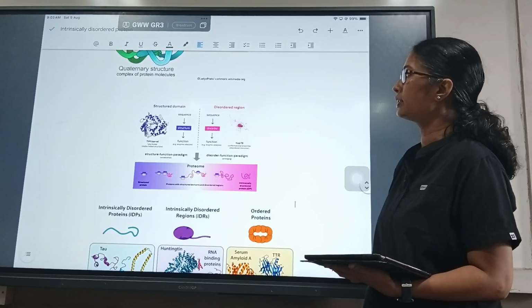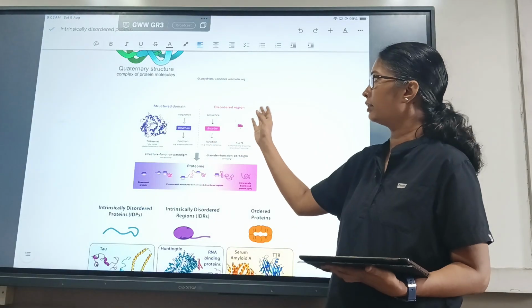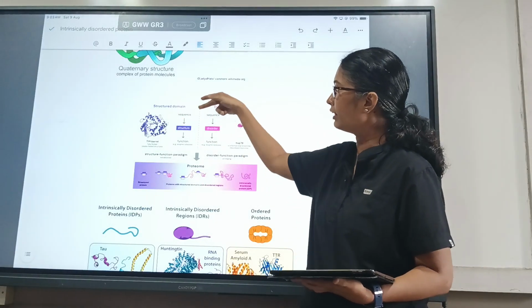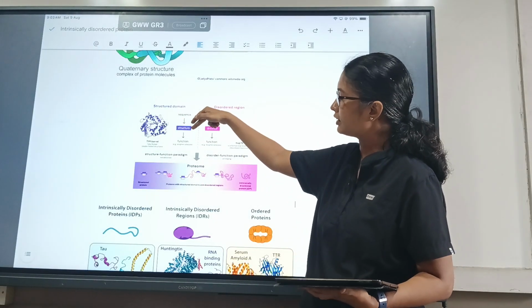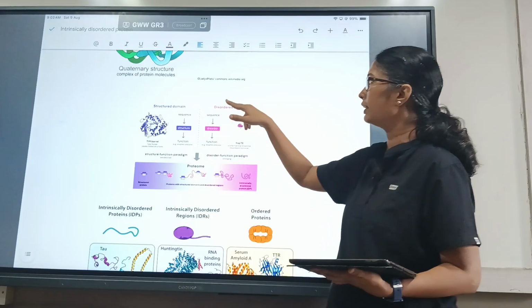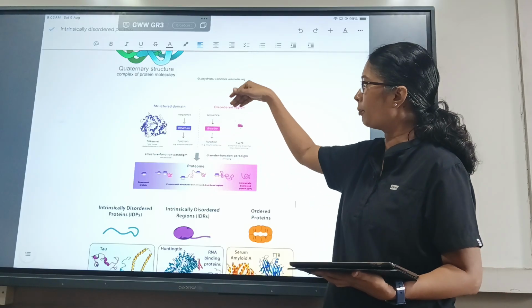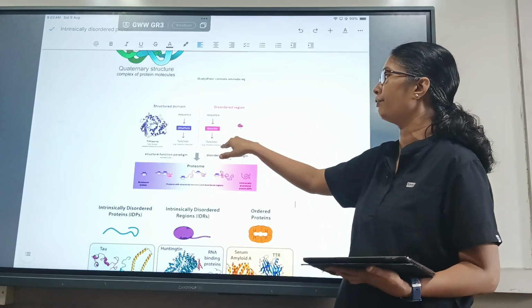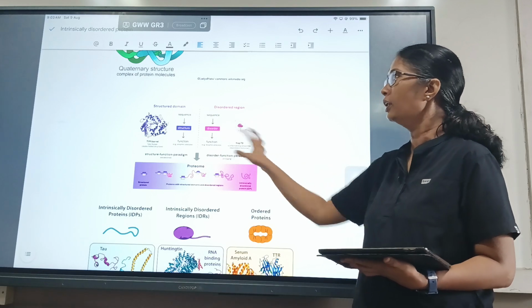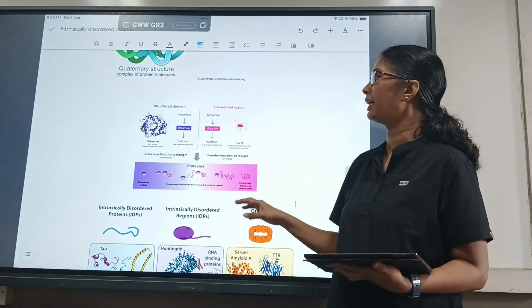And when we talk about the structured and the disordered protein, in the structured protein the sequence is formed into a structure and this structure forms the function. In a disordered protein, the sequence will form a disorder and that disorder forms the function. So there are 2 types of paradigms here. I will be explaining about it.